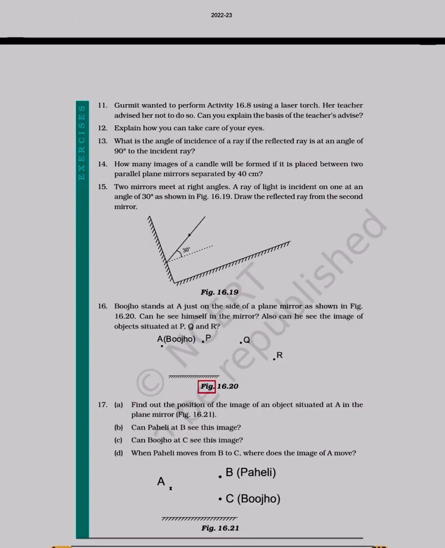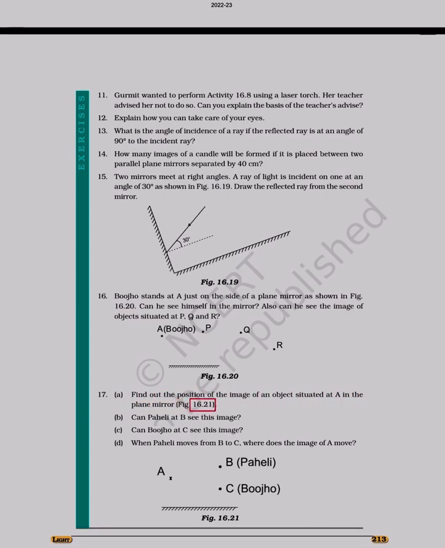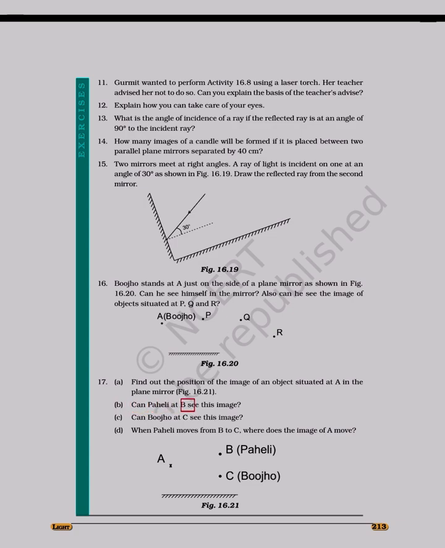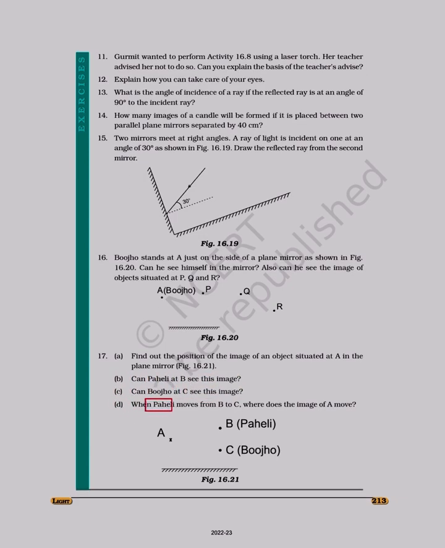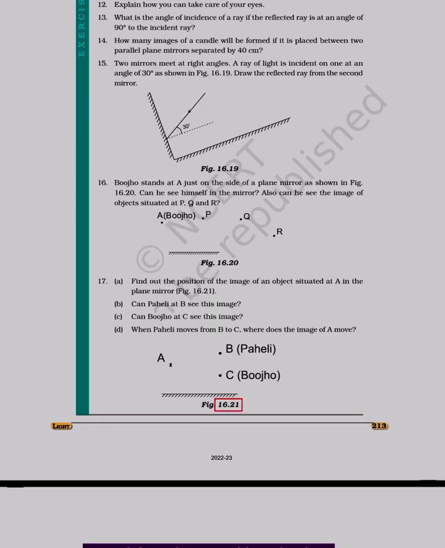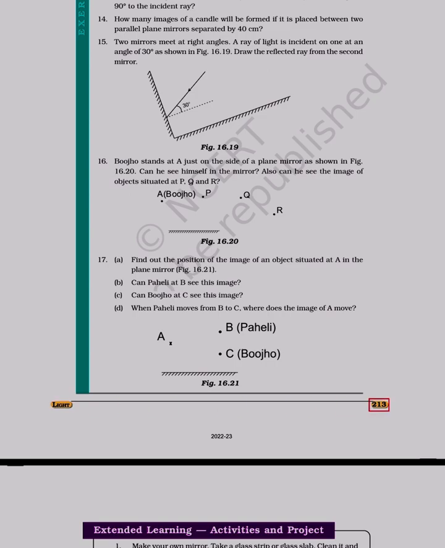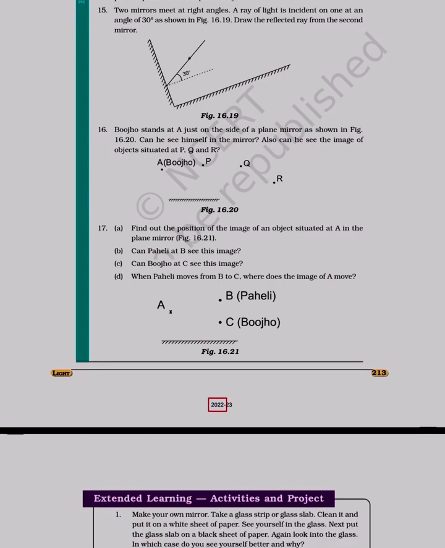17. Find out the position of the image of an object situated at A in the plane mirror, figure 16.21. B. Can Paheli at B see this image? C. Can Bujho at C see this image? D. When Paheli moves from B to C, where does the image of A move? Light, 213, 2022 to 2023.